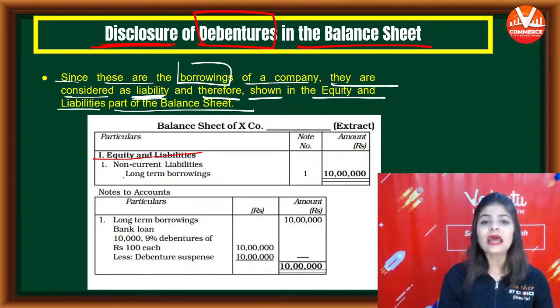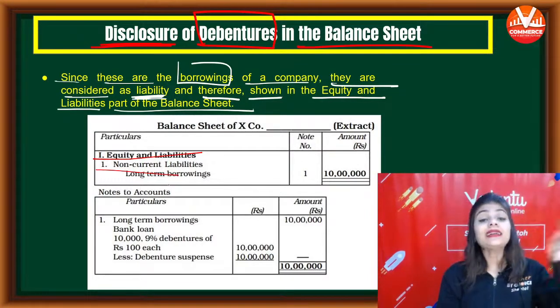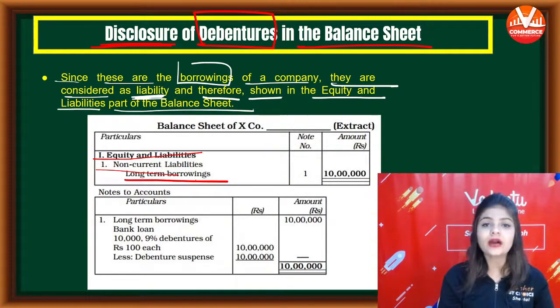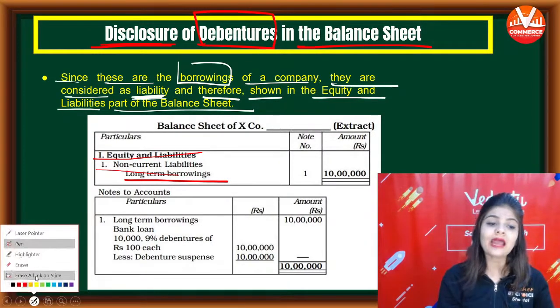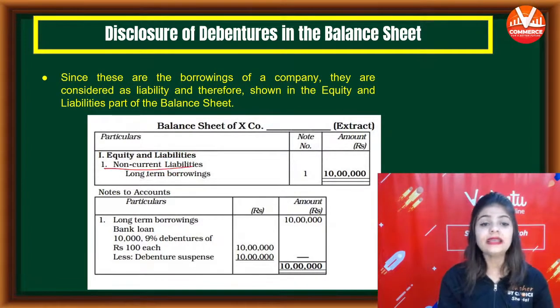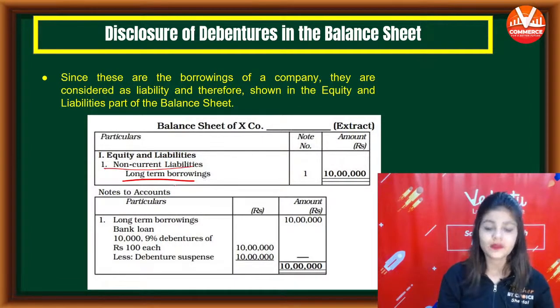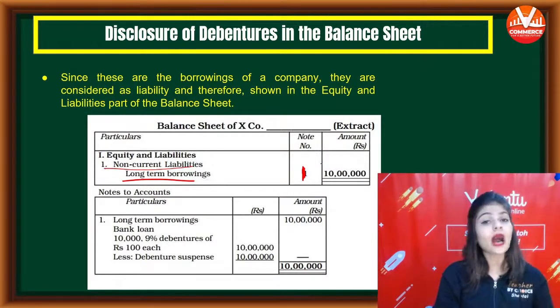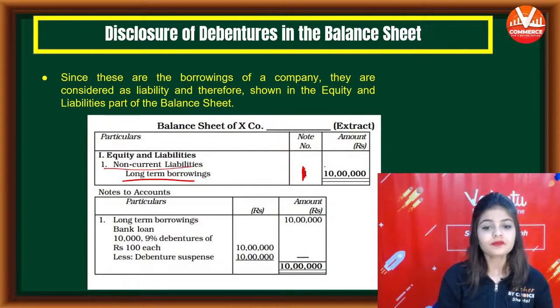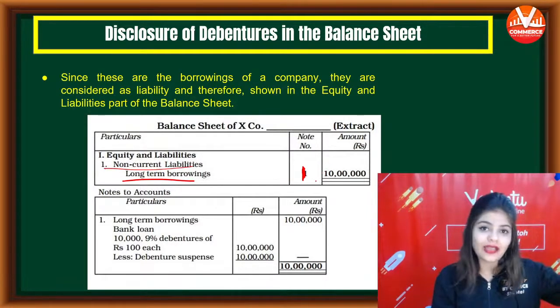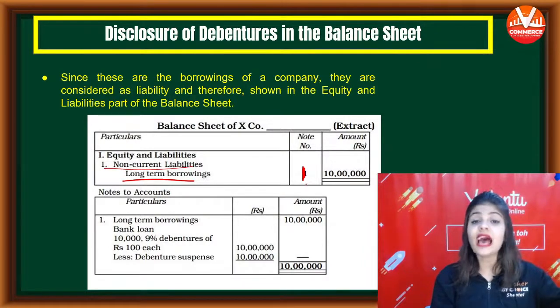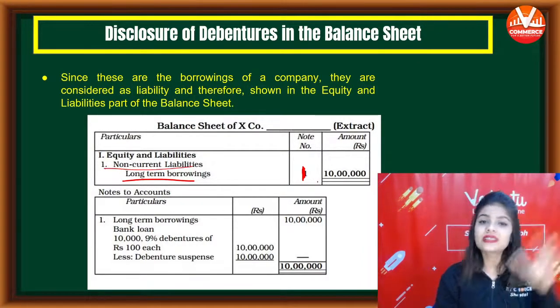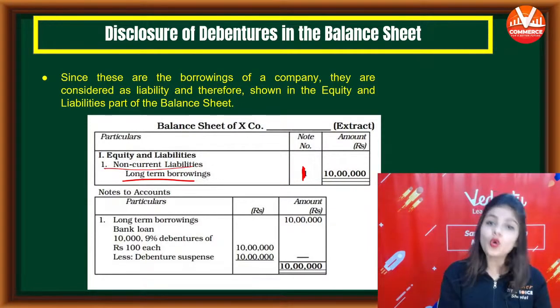So under equity and liability, you will write down the main heading, non-current liability. And under non-current liability, it is long-term borrowing. So equity and liability, non-current liability, and then long-term borrowing. After this, for long-term borrowing, we will prepare notes to account for debentures, as we prepared in the share capital balance sheet. In the last class of shares, we prepared the balance sheet. Similarly, in this also, we will prepare notes to account.